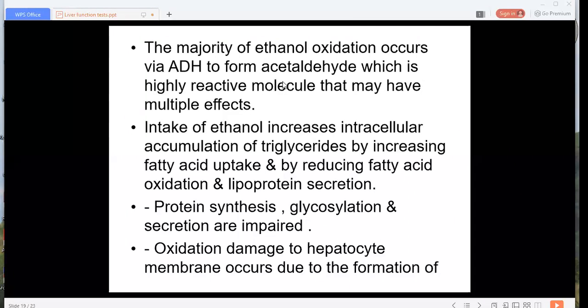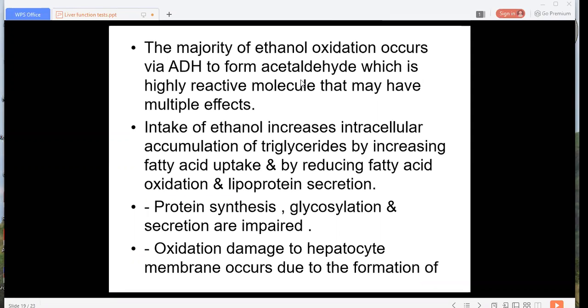So this acetaldehyde conversion proves very harmful to metabolism, and it has multiple effects. Which are those? The intake of ethanol increases intracellular accumulation of triglycerides by increasing fatty acid uptake and by reducing fatty acid oxidation and lipoprotein secretion.